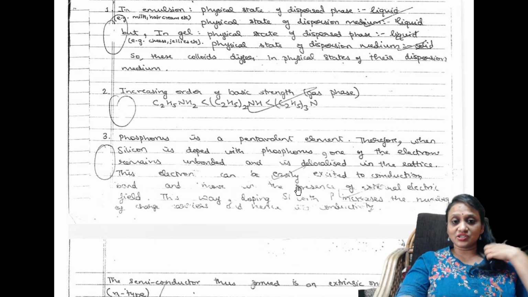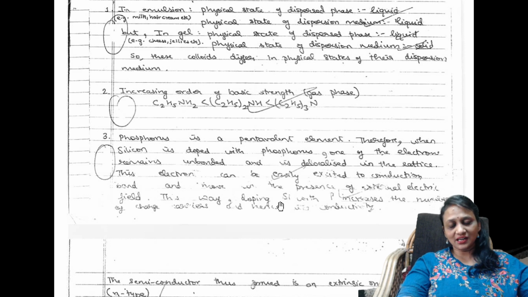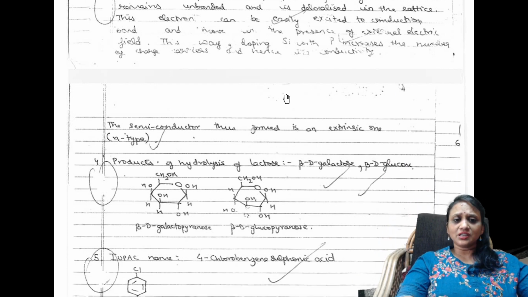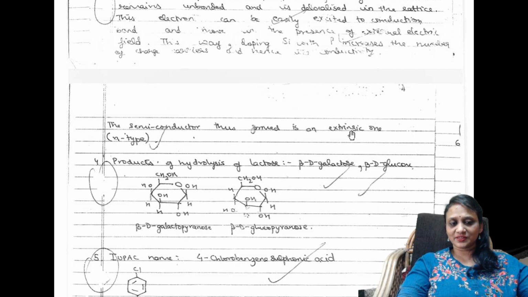Because of this, conduction increases. We can easily dope silica with phosphorus. You're able to see, students, that is how you need to give the reason. One more thing. So what is the type? Example also the child has mentioned. This is N-type or extrinsic conductors.